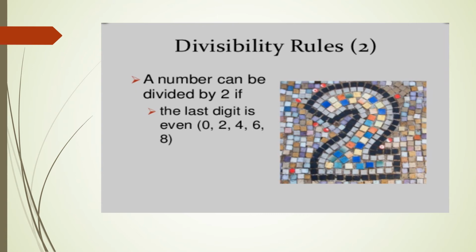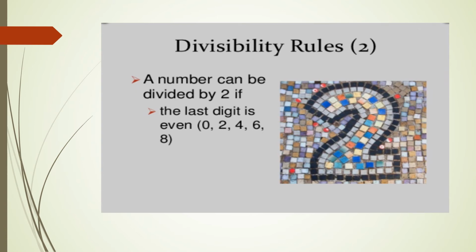Any number, whether a 1-digit, 2-digit, 3-digit or 4-digit number, can be divided by 2 if its last digit is even, that is, if its last digit is 0, 2, 4, 6 or 8. So we can easily divide that number by 2.